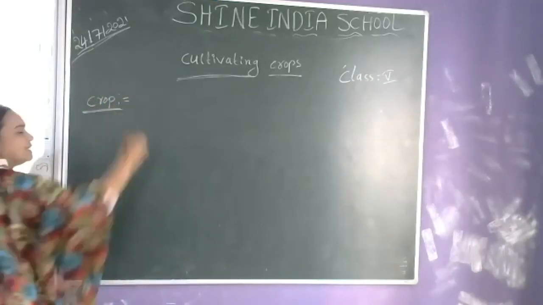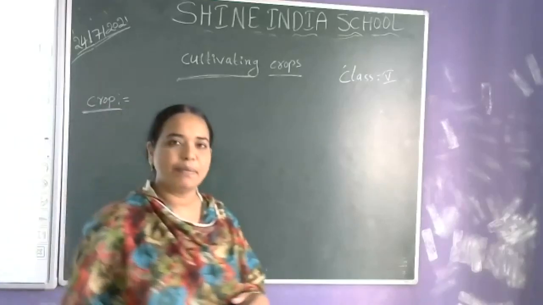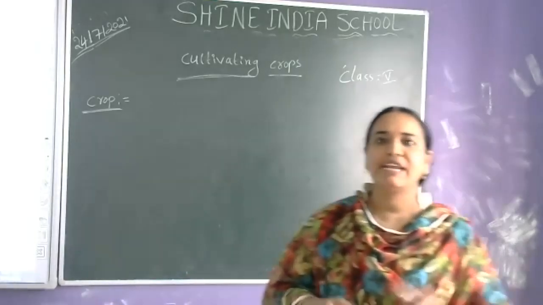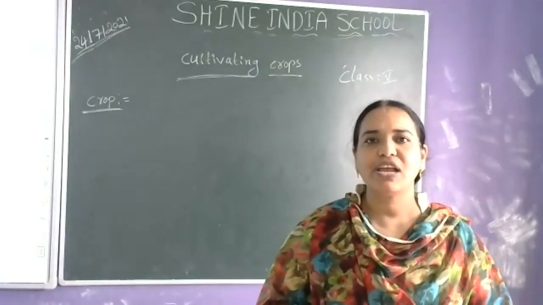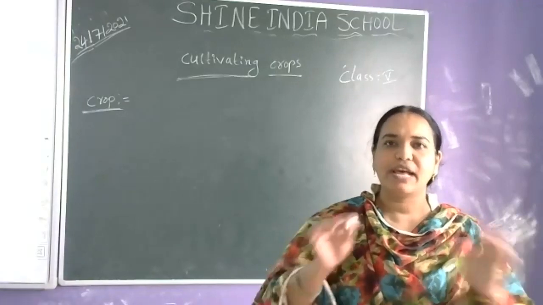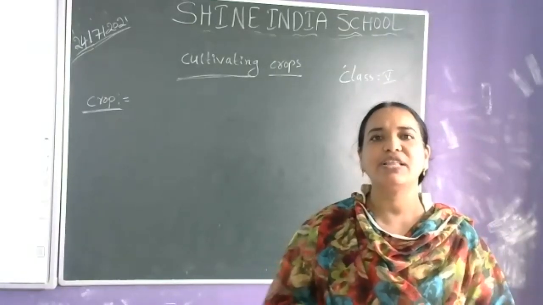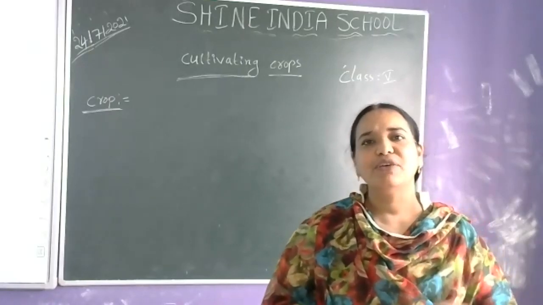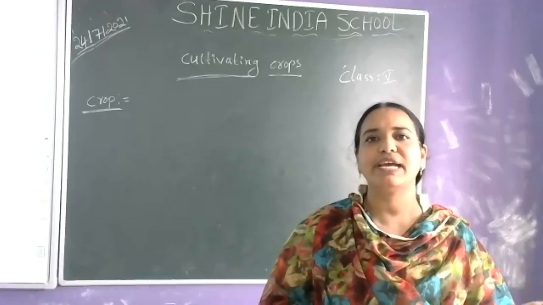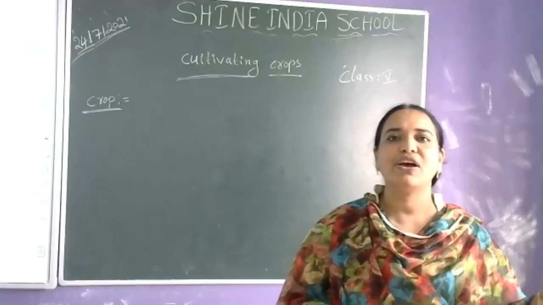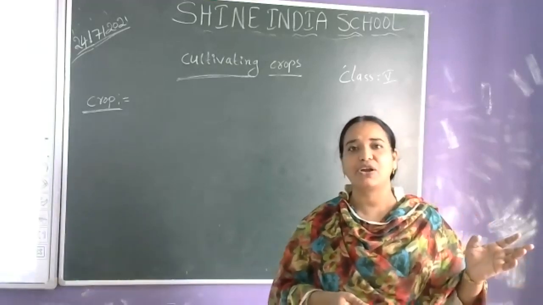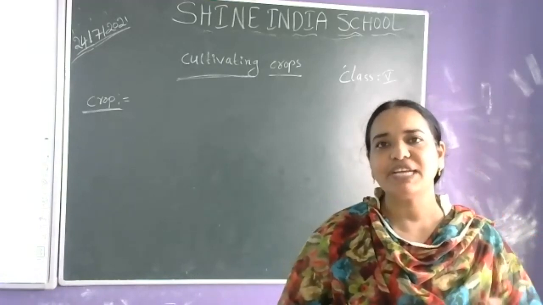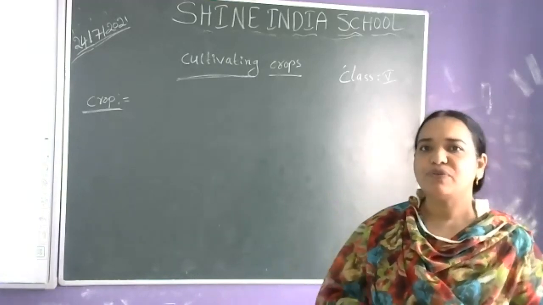So crop is nothing but plants grown and cultivated at one place on a large scale. On the same place on a large scale, if we cultivate the plants in acres, in 4 acres, 5 acres, or 1 acre, on the acres of land, if we cultivate the plants, such fields are called crops. So what is a crop?